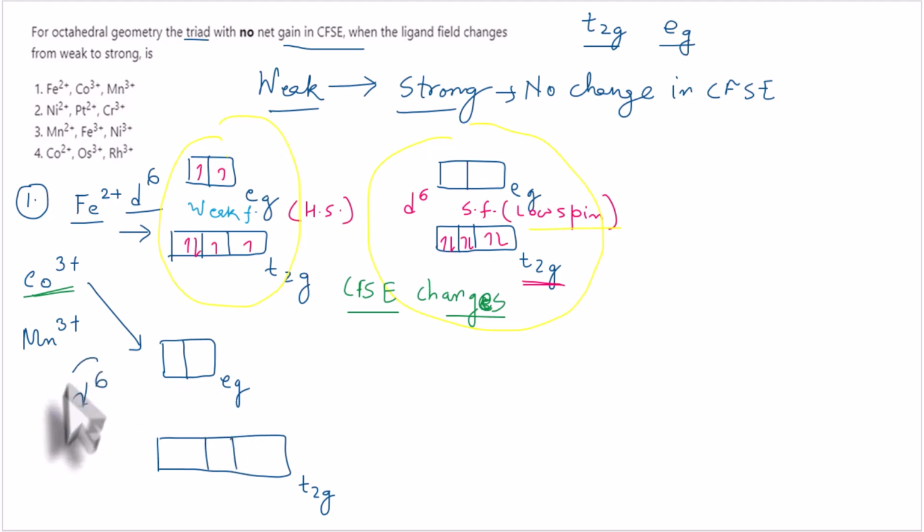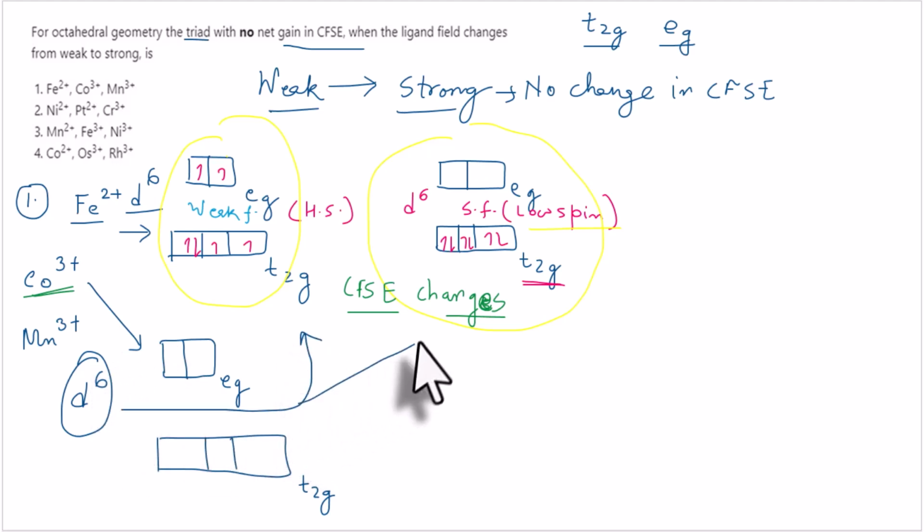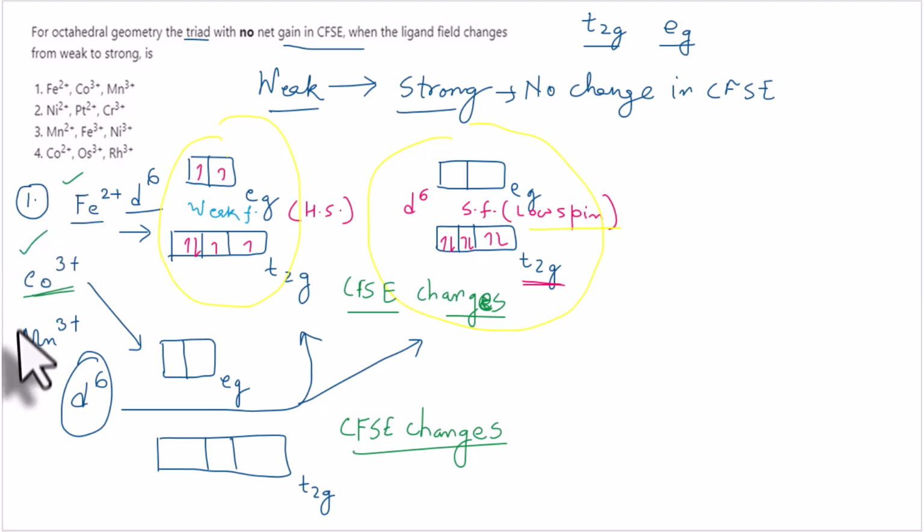Okay, again d6 configuration. So this will be similar filling of d6 electrons as we saw for Fe2+. So that means in this case also the CFSE should change, for Fe2+ and Co3+.